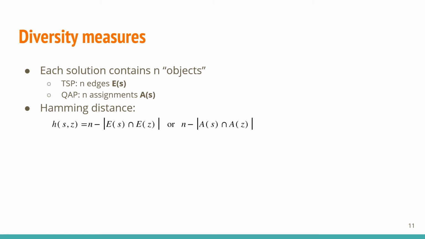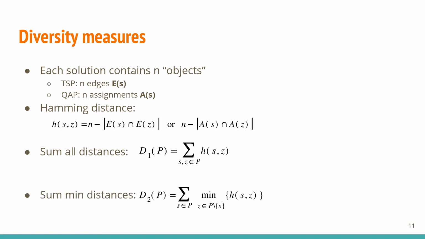So we use the Hamming distance. The two diversity measures are the sum of sum, denoted as D1, and the sum of min as D2. It has been shown that the set of points that maximizes D1 tends to have clusters at the far corners and edges of the space, and little to no points in the middle, whereas the set maximizing D2 tends to spread out more evenly across the entire space with wide coverages.